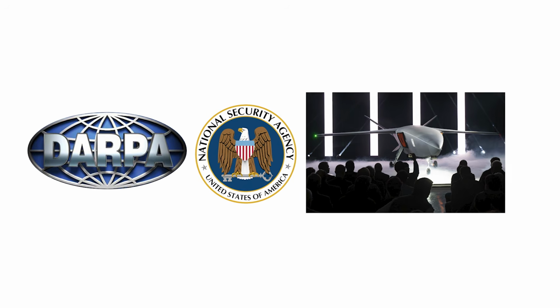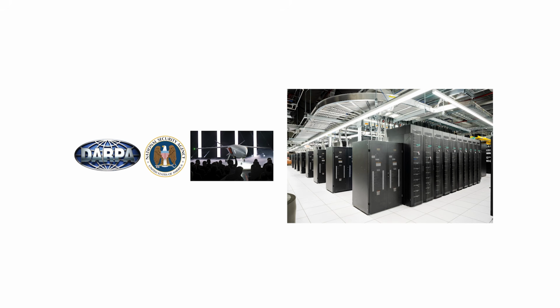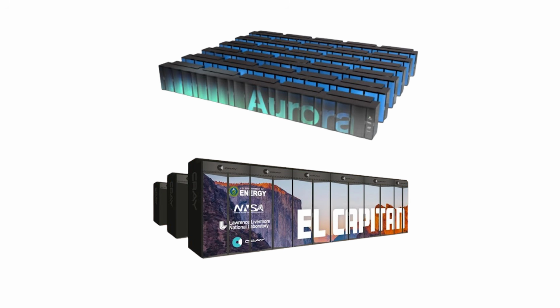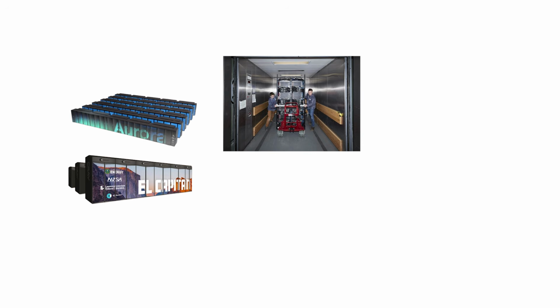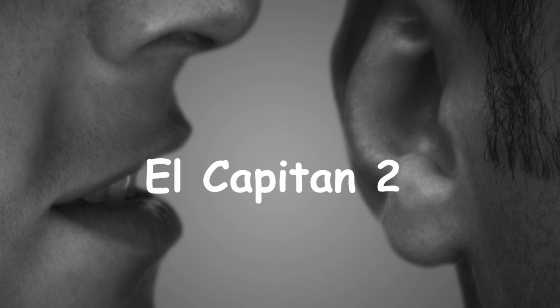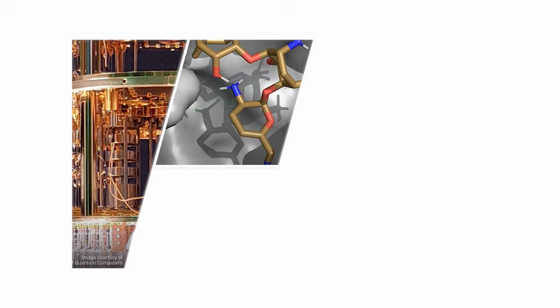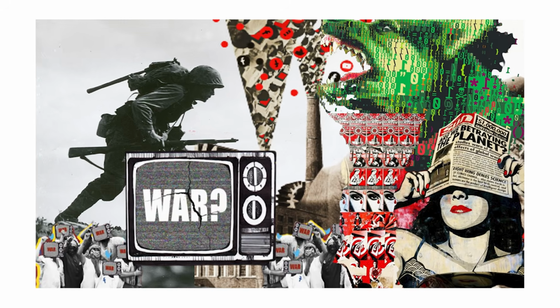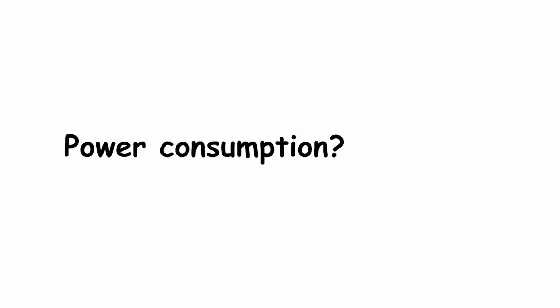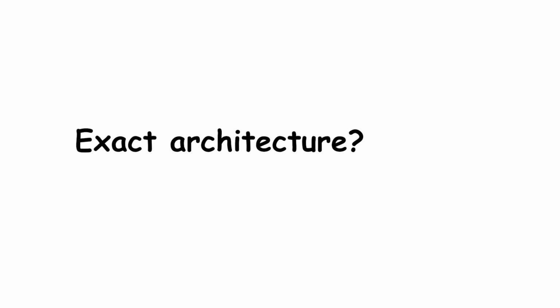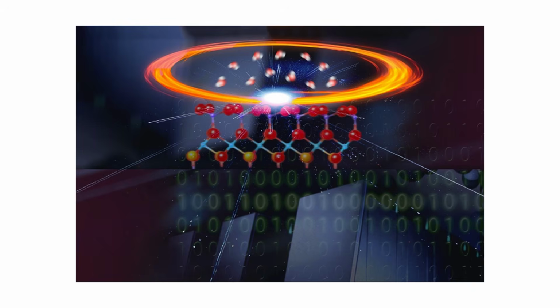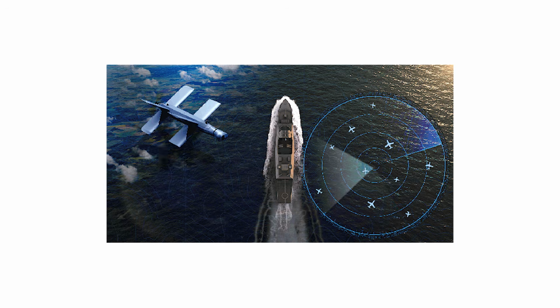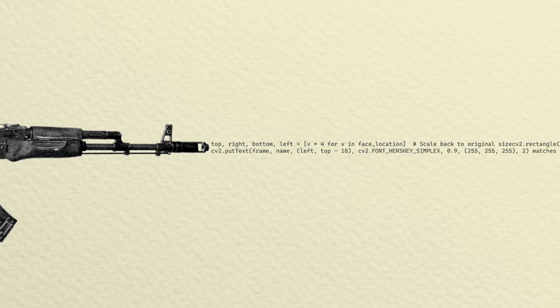The hardware running these operations dwarfs even Exascale systems in secrecy. We know the names of El Capitan and Aurora, but the systems that come after them, sometimes referred to in whispers as El Capitan 2 or Project Icarus, don't appear in public documentation. They are hybrid exascale quantum networks, fusing classical GPU acceleration with emerging qubit arrays to simulate physical and informational warfare scenarios simultaneously. Power consumption, classified. Exact architecture, unknown. But one thing's certain, these are not just computers. They are national consciousness engines, built to defend, predict, and, if necessary, decide.